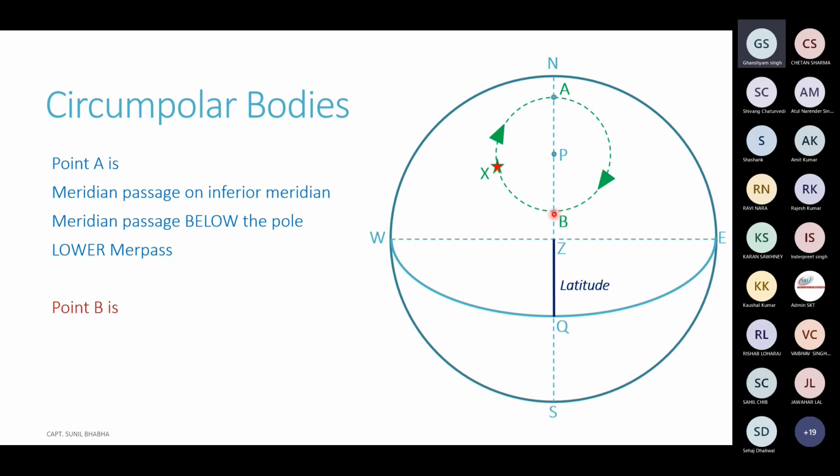At the same time, point B, which you see, is known as the meridian passage on the observer's meridian. It is also called meridian passage above the pole, because you can see at this point the altitude of the body is represented by NB, November Bravo. The altitude of the pole is NP, November Papa, and the altitude of the pole is less than the altitude of the body.